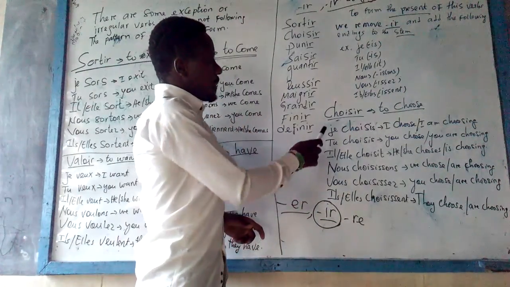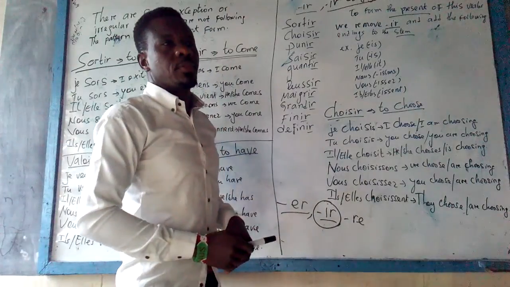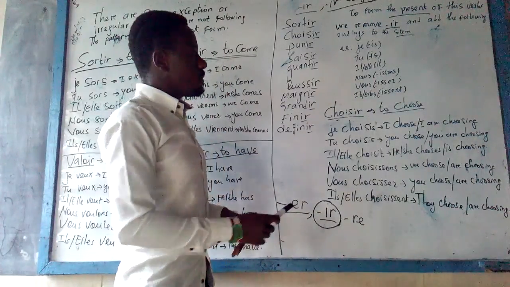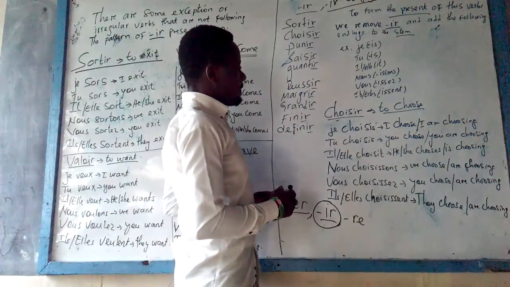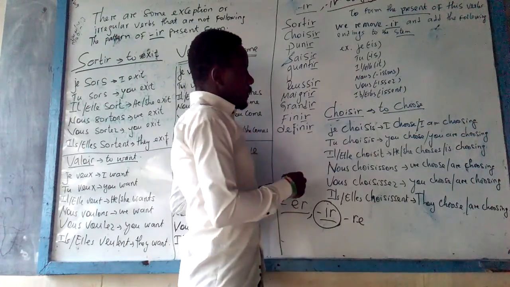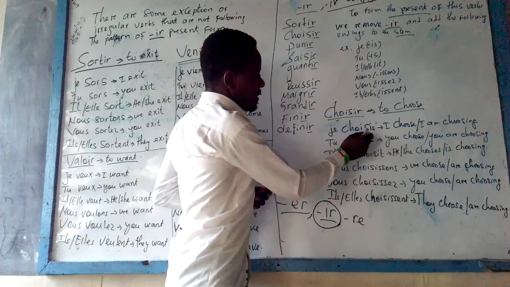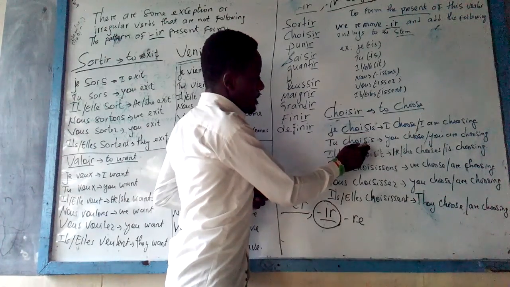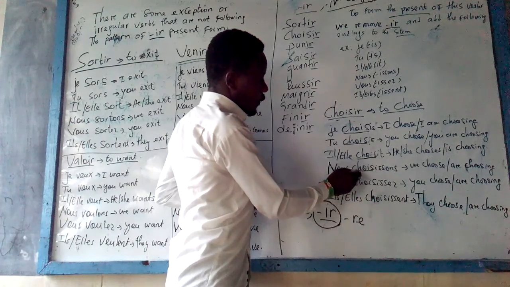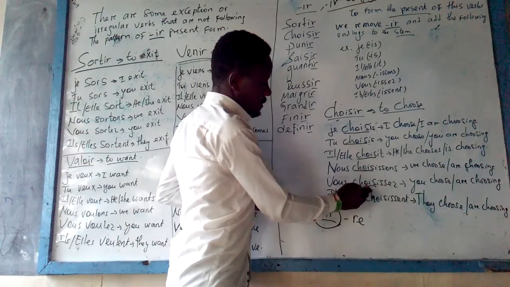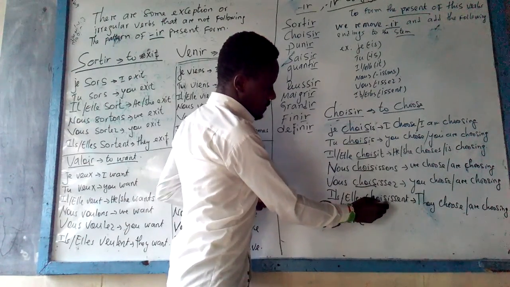Example: the verb is choisir, to choose. I have dropped the infinitive ending IR to get the base. This is the base, and to the base I have added the following endings.